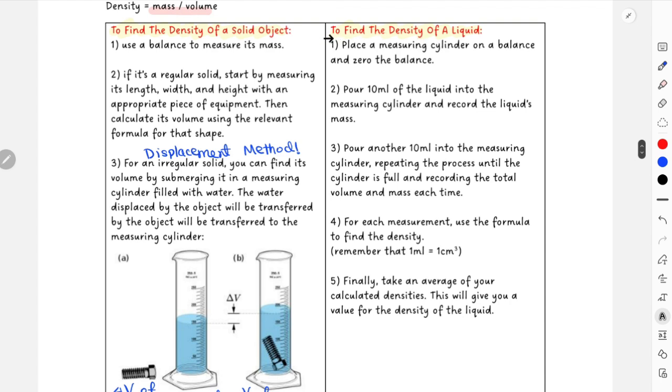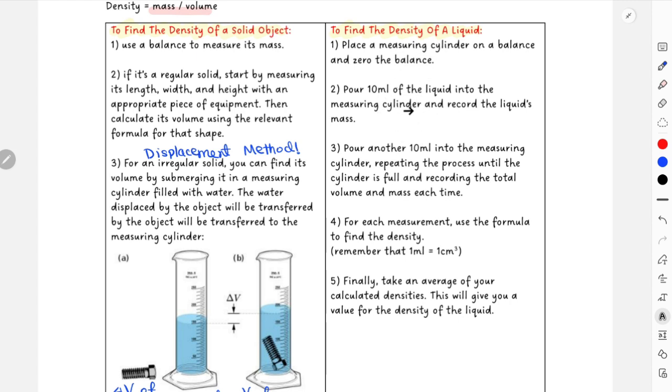Now this one is to find the density of a liquid. Similar process. You place a measuring cylinder on a balance and zero the balance. Over here we first measure the mass of the measuring cylinder and then measure that cylinder again filled with water. So pour 10 ml of water into the cylinder and record the liquid's mass. This is mass 1, this is mass 2.